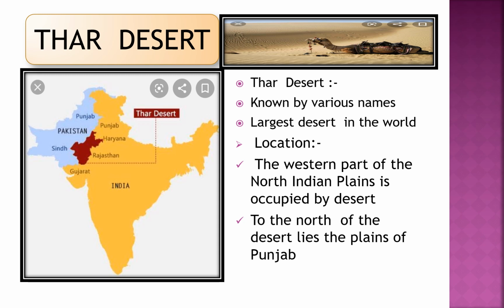As we can see in the map, the brown colored area is occupied by the Thar Desert. It spreads over four states in India, namely Punjab, Haryana, Rajasthan, and Gujarat, and even a neighboring country, that is Pakistan. The Thar Desert covers eastern Sindh province and some area of Pakistan's Punjab as well. The maximum area is covered in Rajasthan. The Thar Desert forms a natural boundary between India and Pakistan.